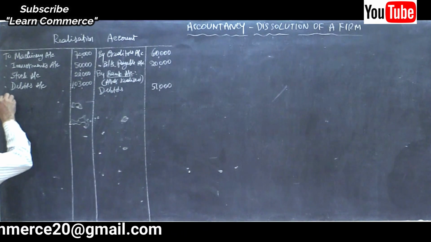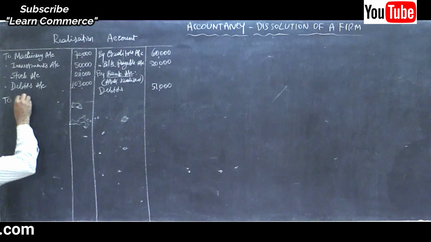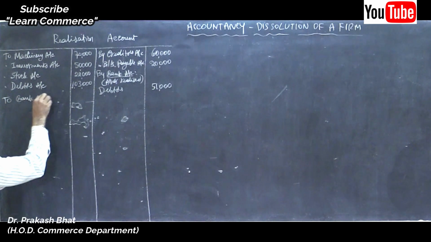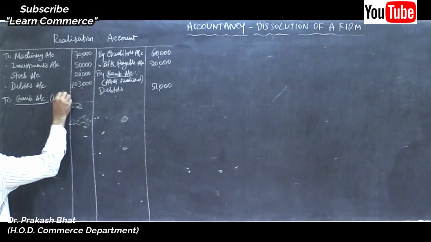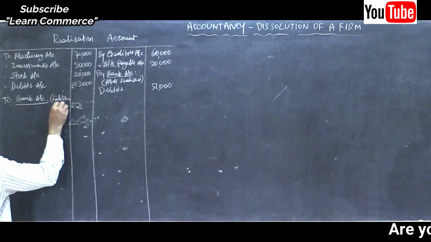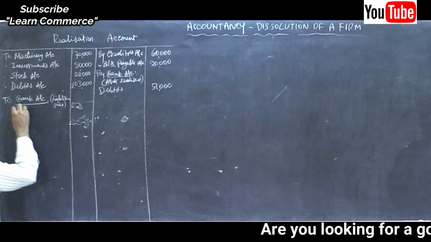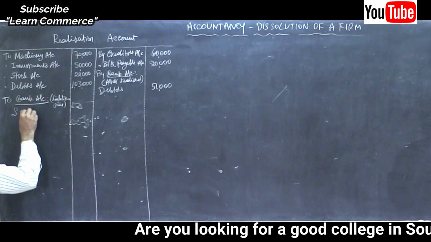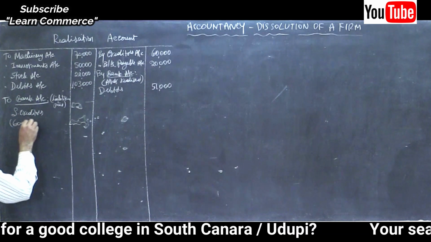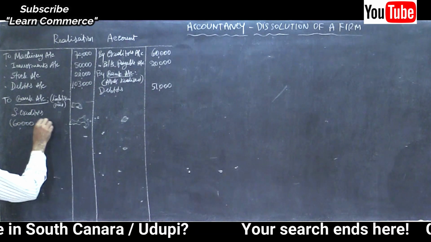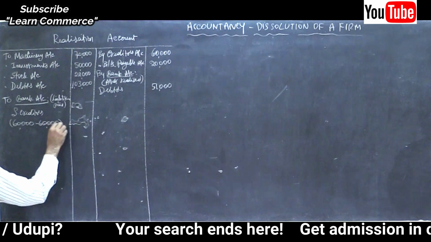Let us pass that entry. To bank account, liabilities paid. Sundry creditors 60,000 minus 60,000, nil, 0.